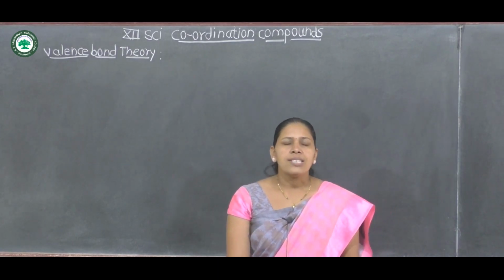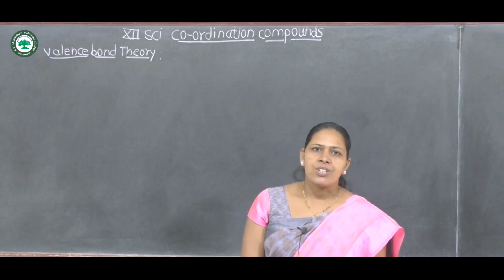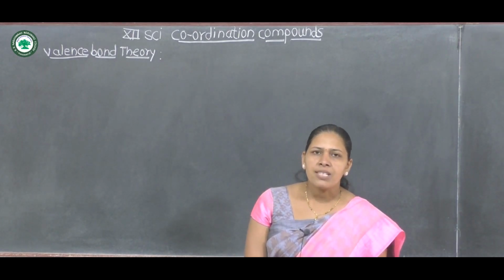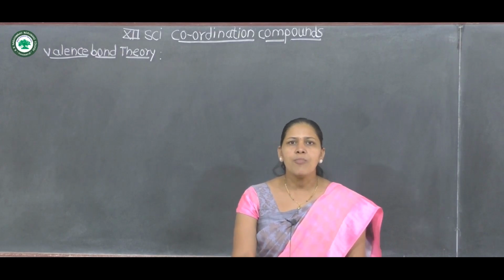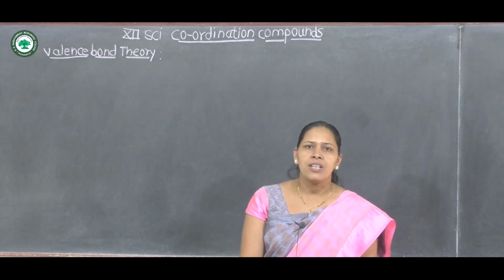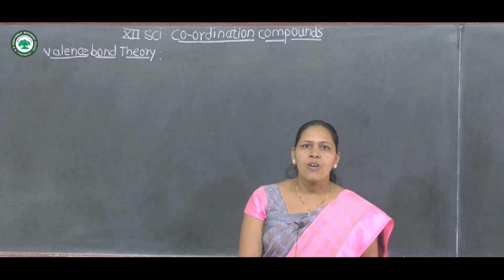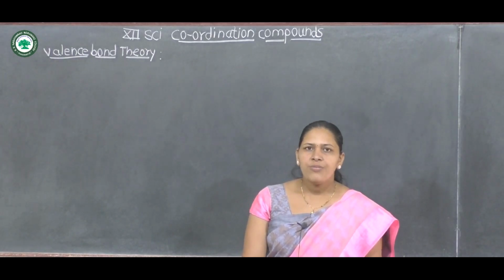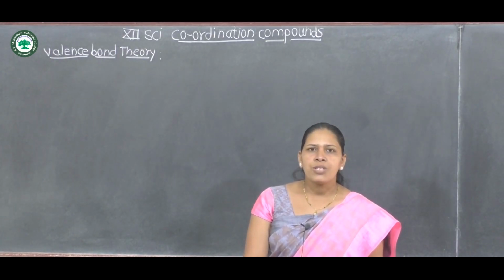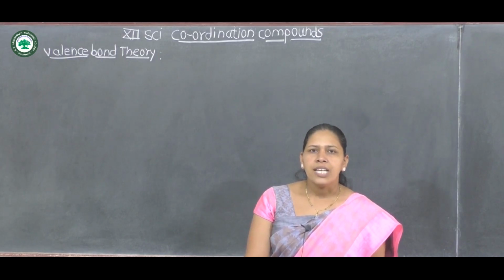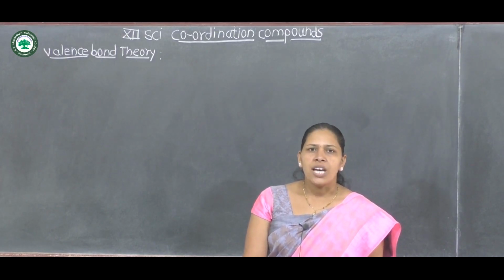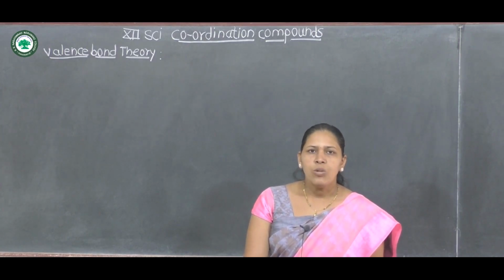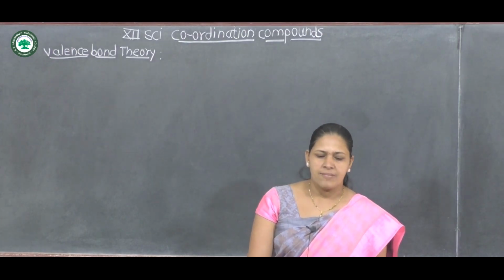If the 3d orbital is used in hybridization, then that complex is a low spin complex, also called an inner orbital complex. If the 4d orbital is used in bonding, then that complex is called a high spin complex, or also called an outer orbital complex.